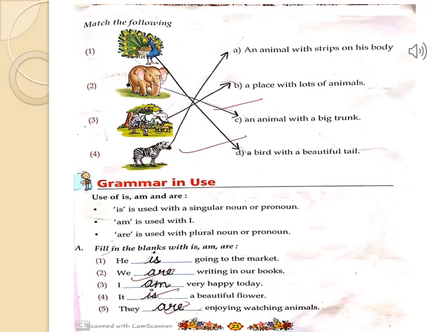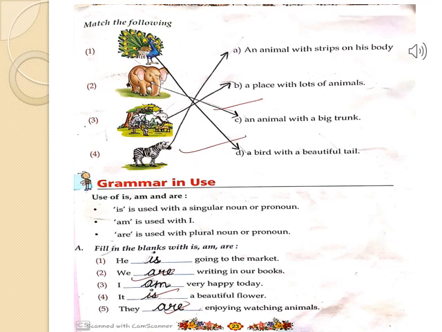Now, this is a picture in which lots of animals are there. So, we need to pair it up with option B, a place with lots of animals. Fourth is a picture of a zebra. Zebra is an animal with stripes on his body. Match the picture of zebra with option A.